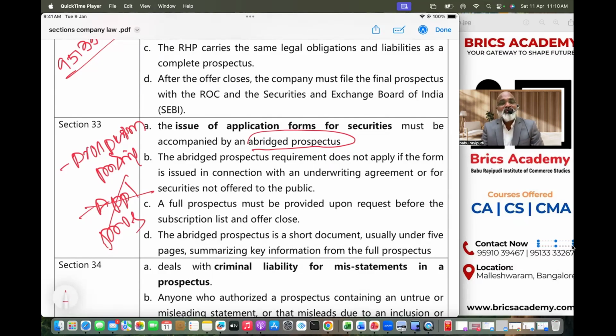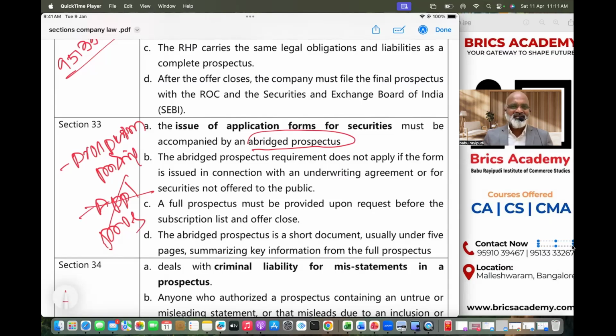The second problem is what companies are feeling, that it is a very tedious and costly affair, printing the full length prospectus and issuing. Later on, most of the investors might not turn back and invest. So companies have this issue. So what is the solution? Solution is very simple. Company law says you give a summary of the prospectus along with the application. So give an application and give a summary, 5-6 pages or 10 pages maybe. Let them submit the application form. The moment they submit the application form, then you will give them the full length prospectus.